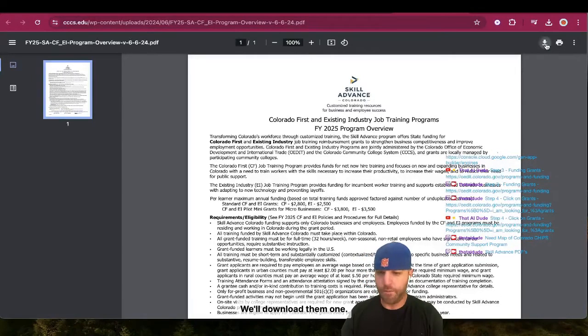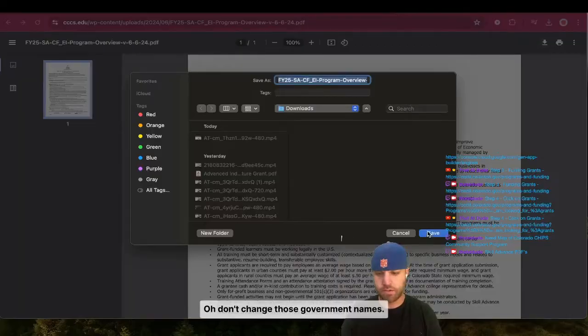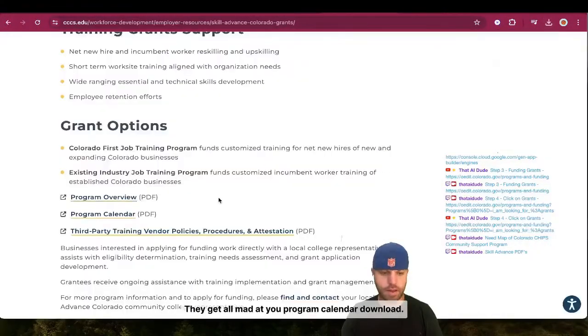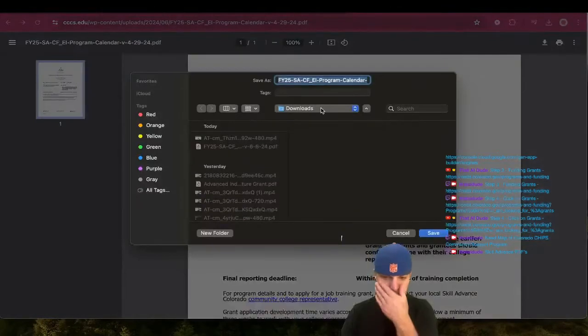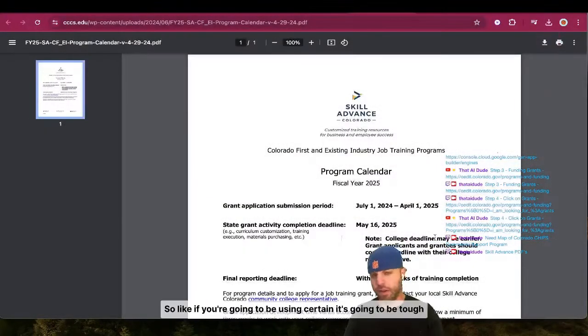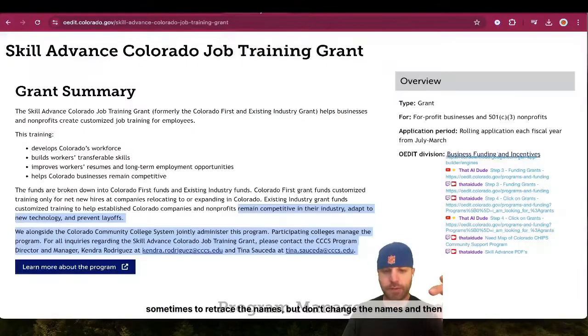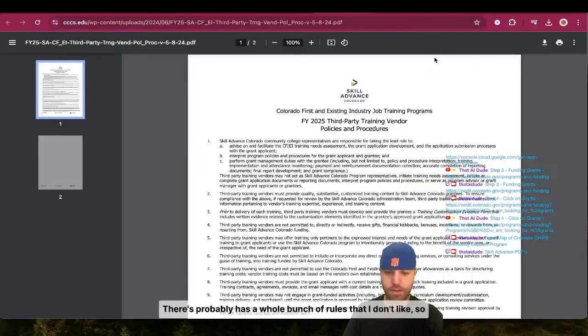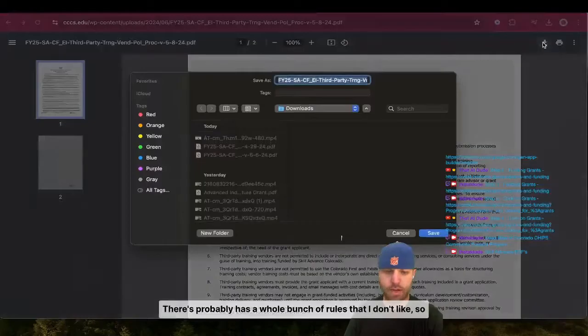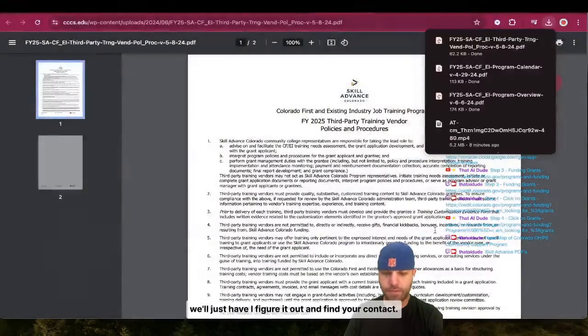We'll download them. Ooh, don't change those government names. They get all mad at you. Program calendar download. And that's not a joke. If you're going to be using certain documents, it's going to be tough sometimes to retrace the names, but don't change the names and then give those references where it's required. This probably has a whole bunch of rules that I don't like, so we'll just have AI figure it out.